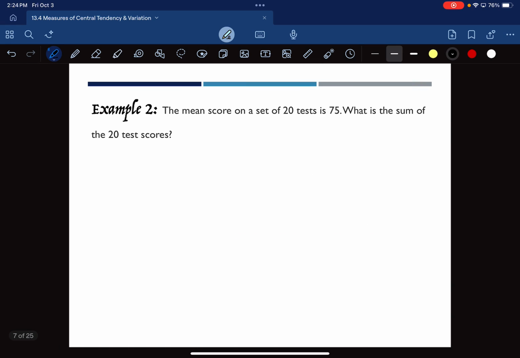All right, so let's see some applications of how we can actually use means, not just find the mean, but actually do something else with them. So the mean score on a test of 20 tests is a 75. What is the sum of the 20 test scores?